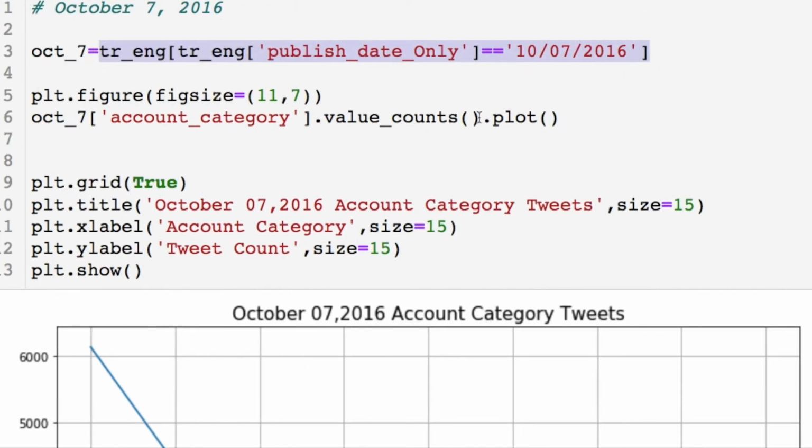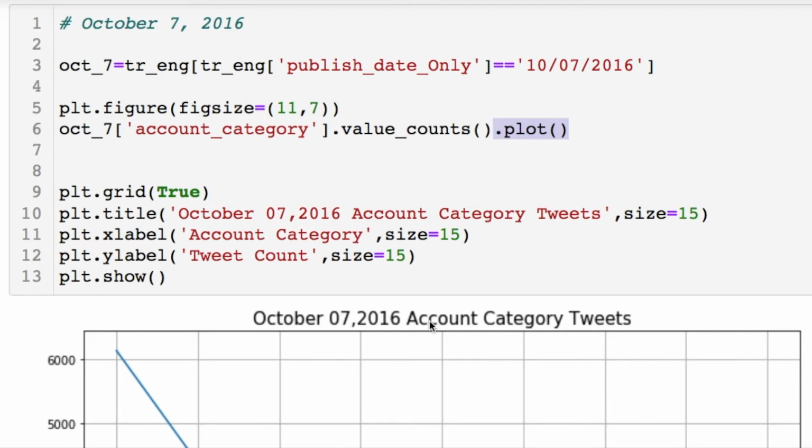And then this is really easy, because what I did was, after I stored this variable of October 7th, I wanted this specific column, account category, because this deals with the type of trolls that are tweeting. And then you just do that value count, because the value count takes whatever column you are on and counts every occurrence it sees of each one of those unique names. And you just do a dot plot directly on your data frame, and it gives this crude little plot here.